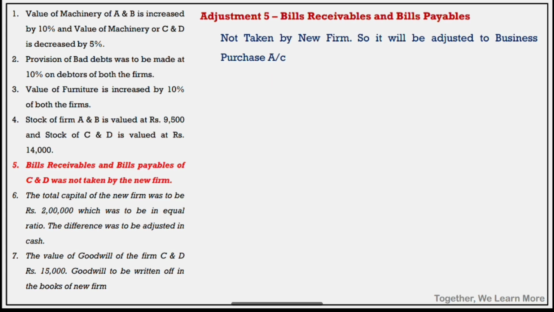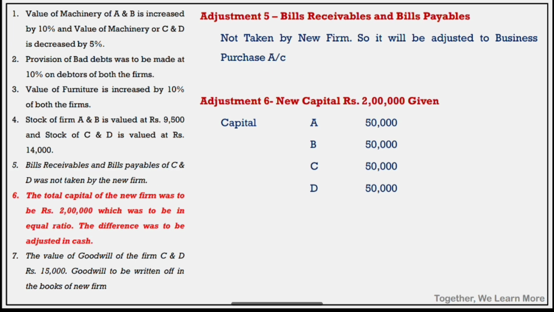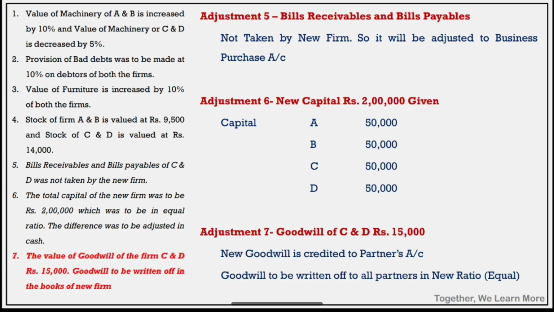Next, adjustment number 5: bills receivable and bills payable not taken by the new firm will be adjusted to the business purchase account, as the business of C and D is continued. Number 6, new capital rupees 2 lakh is given, capital of A, B, C, D equal, so the capital of A, B, C, D is 50,000 each. Adjustment number 7, goodwill of C and D rupees 15,000.